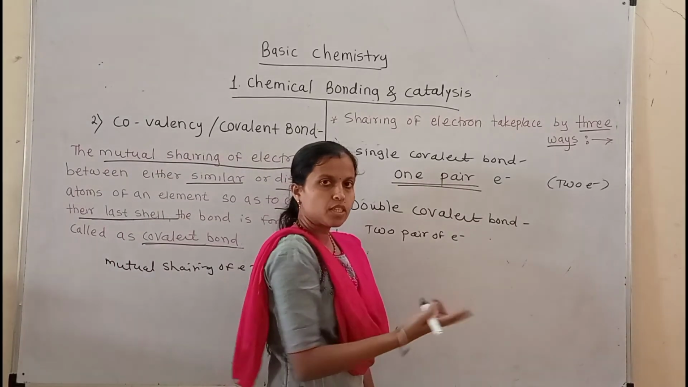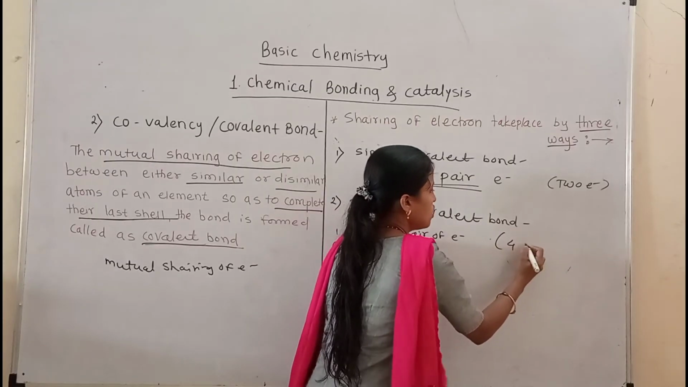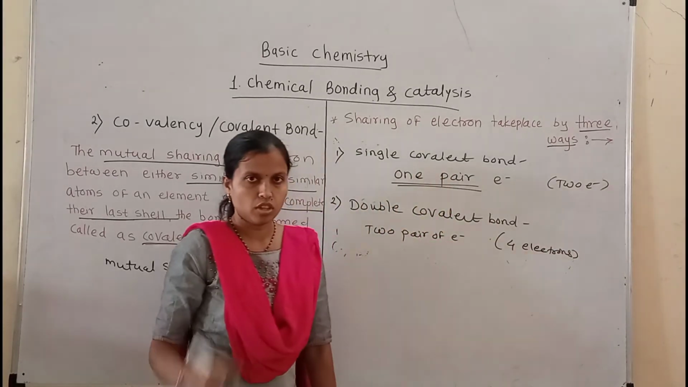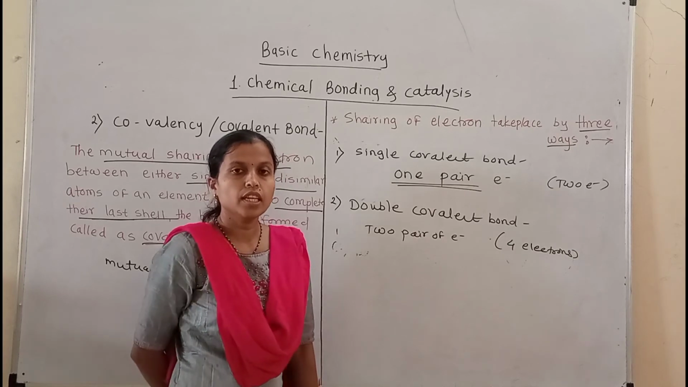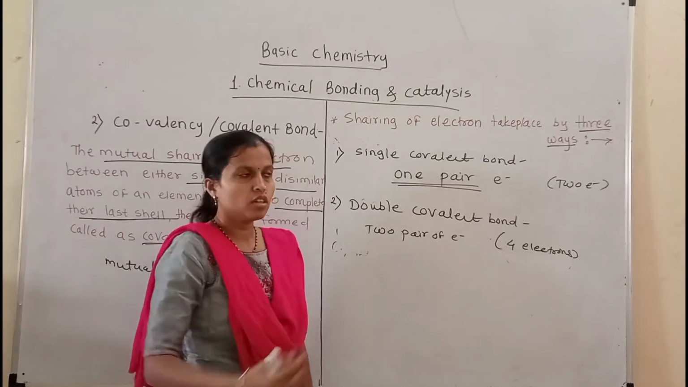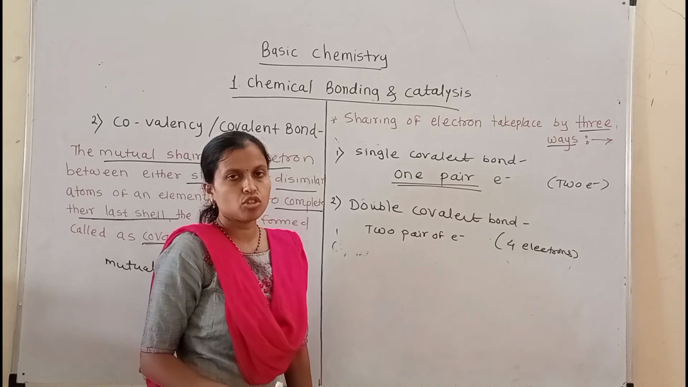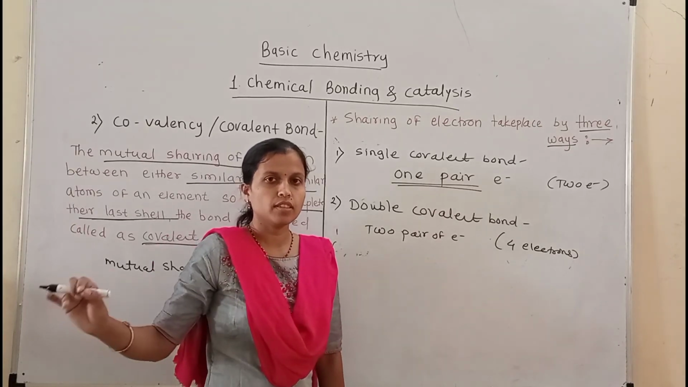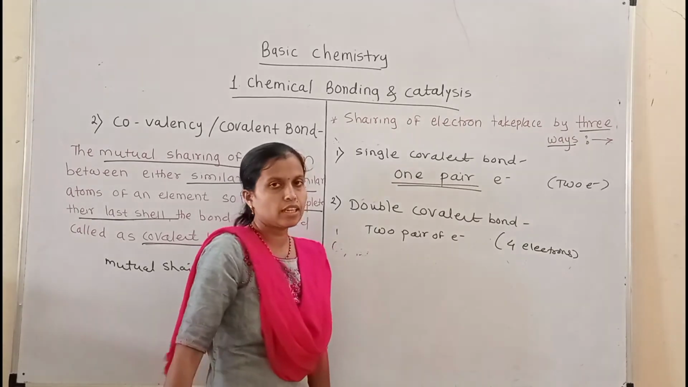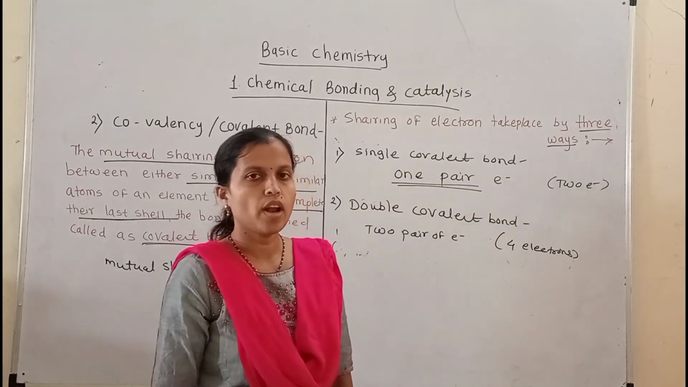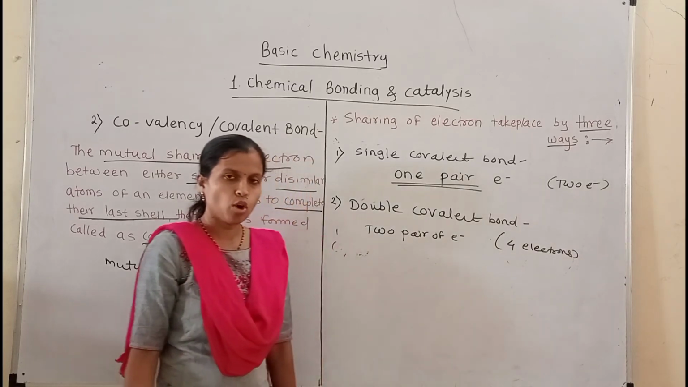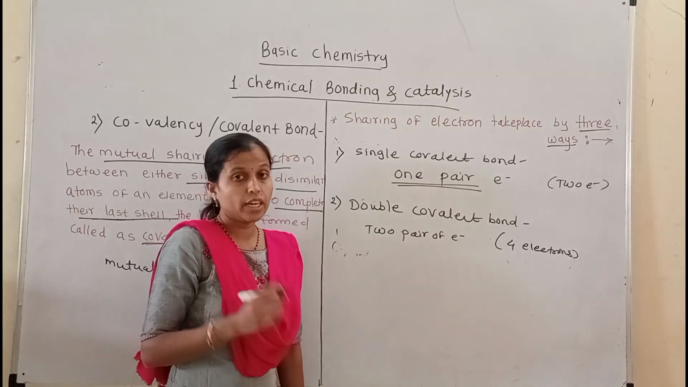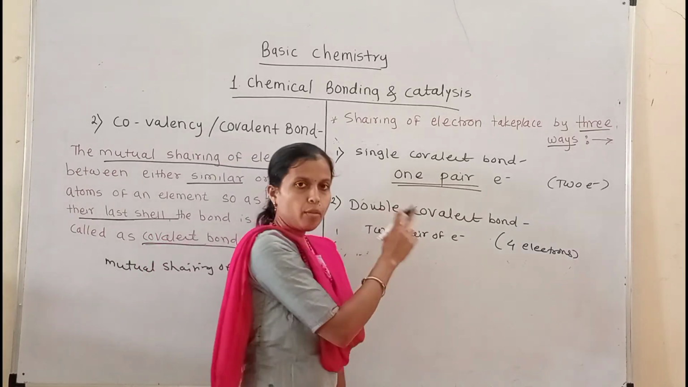Two pairs of electrons means how many electrons? 4 electrons. This question will be asked in the examination. Our exam will be conducted in multiple choice manner. So one of the multiple choice questions asked in the examination is: when pairs of electrons are shared with each other, then the bond formed is dash dash dash. First option is single covalent bond, second option is double covalent bond, third option is triple covalent bond, and the last option is all of these. Then we choose the correct option, that is double covalent bond.